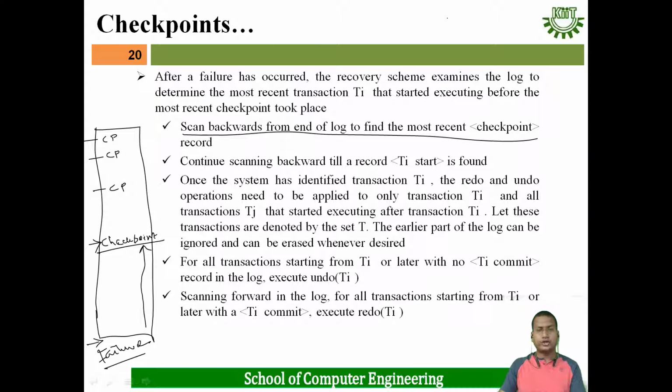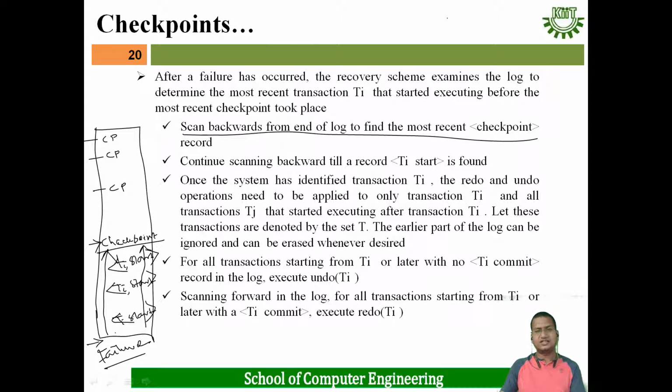Continue scanning backward till a record Ti start is found. That means from this point, scan again till finding a Ti start. Suppose here a Ti start is there, another Ti start here, and another here. So suppose three Ti starts are there.